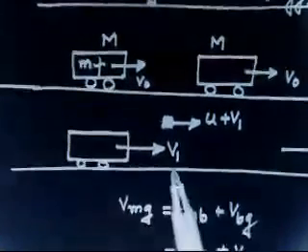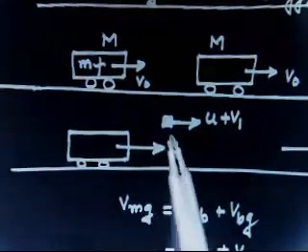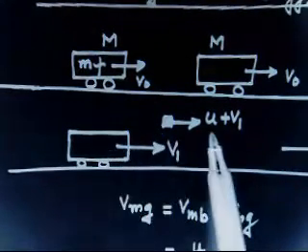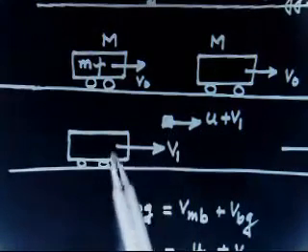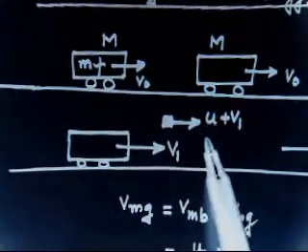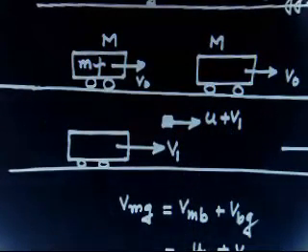Let us say the final velocity is v1, and the velocity of the man with respect to his buggy is u. So the velocity of man with respect to ground is u plus v1, because the buggy has a velocity v1 and the man also has a velocity u relative to it. So the total velocity is u plus v1.